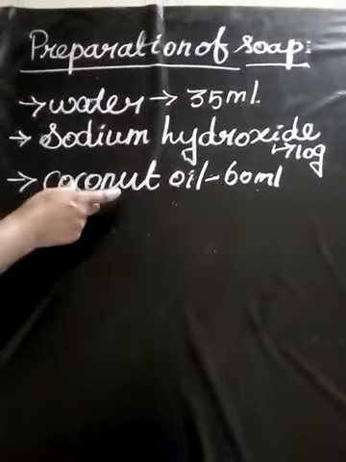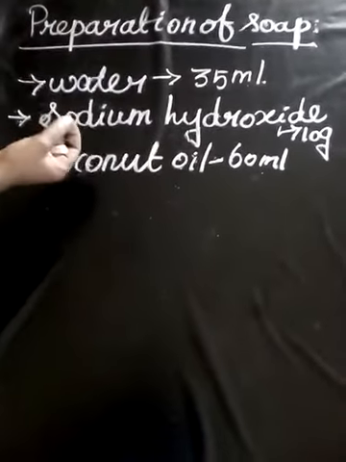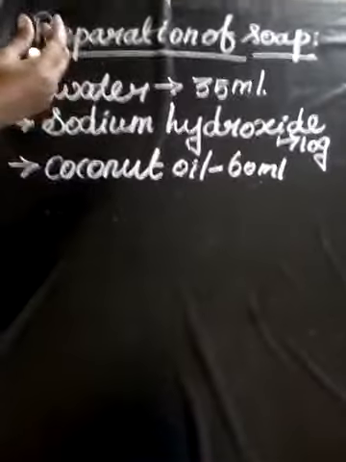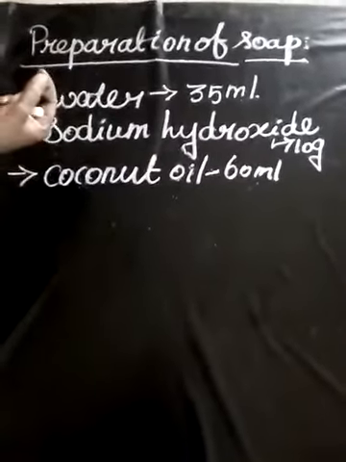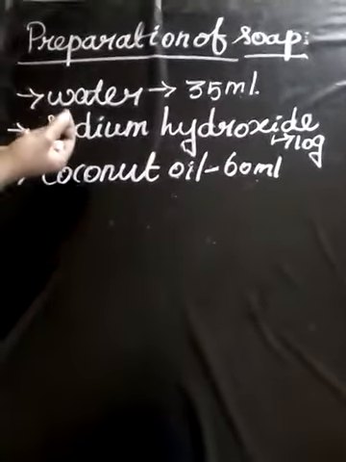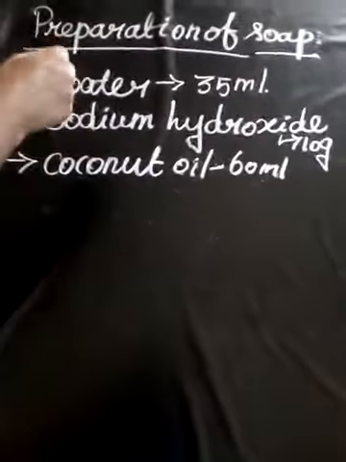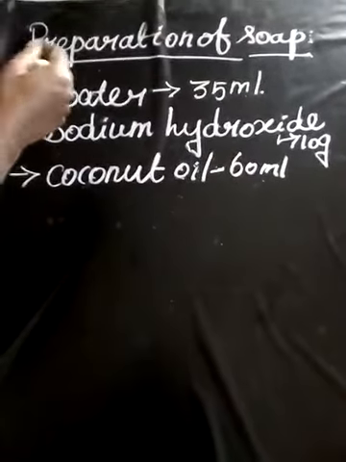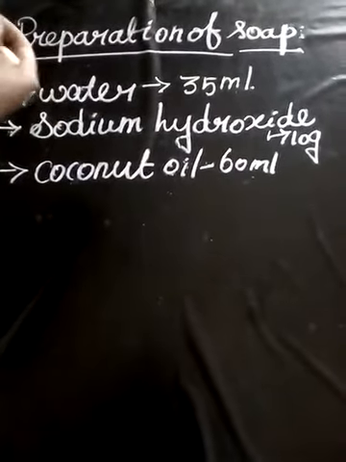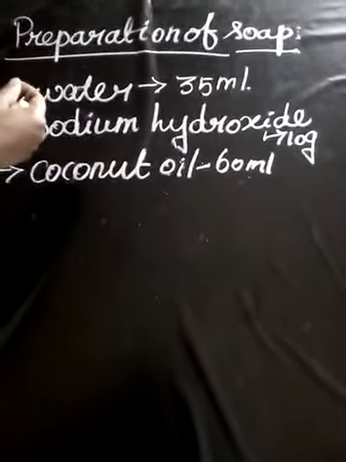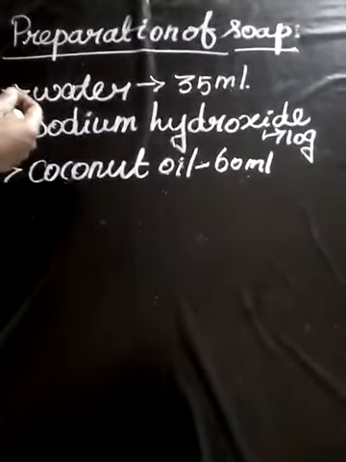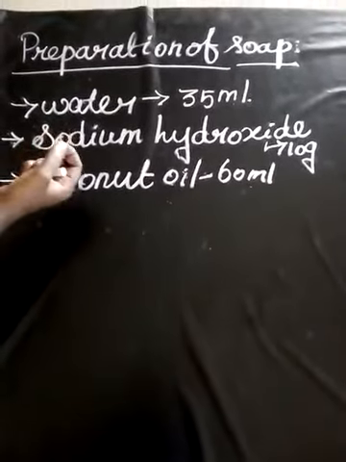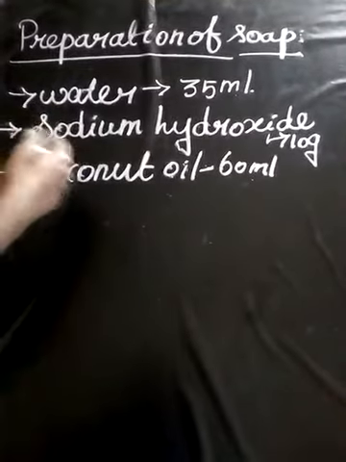Take 35 ml of water in a jar, then add 10 gram of concentrated sodium hydroxide and allow it to cool. You have to add it drop wise. Then add 60 ml of coconut oil drop by drop and stir it well.